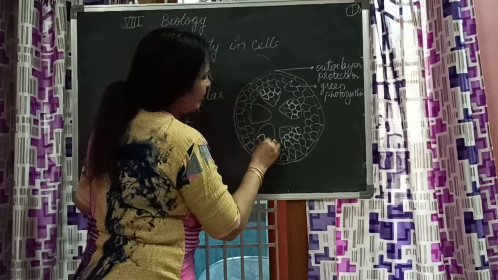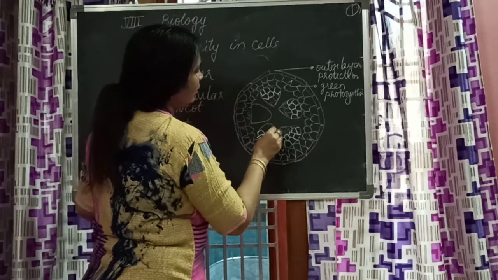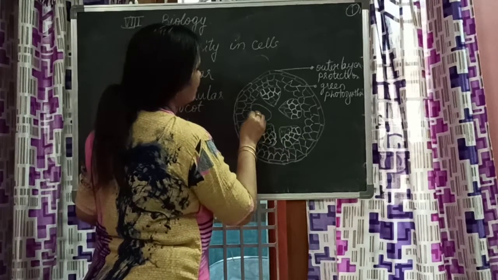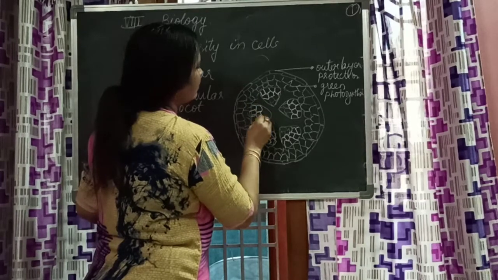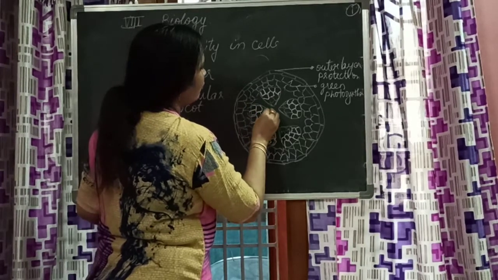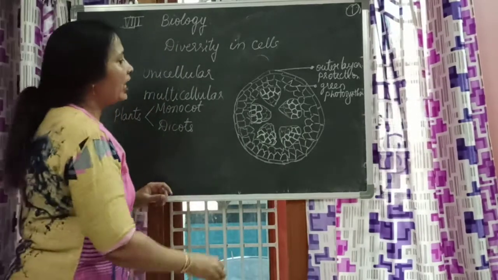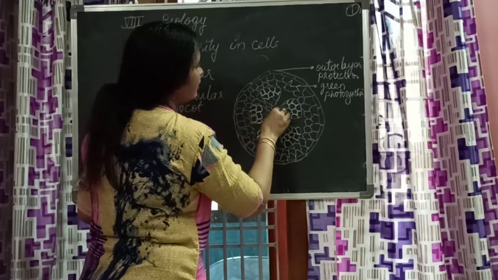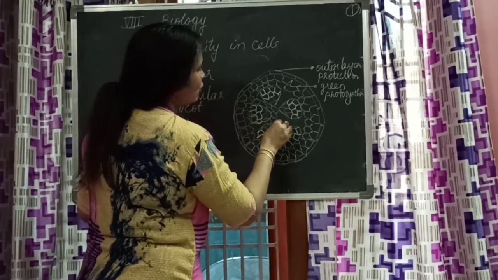And these light colored cells that I am drawing are not looking that conspicuous, but they are transporting food from this dicot leaf to the rest of the plant. So even though they are not very clearly seen, they are playing a vital role. And then the rest of it is again filled with cells. Inside it looks so spacious.